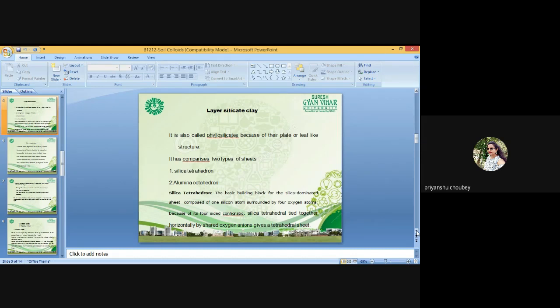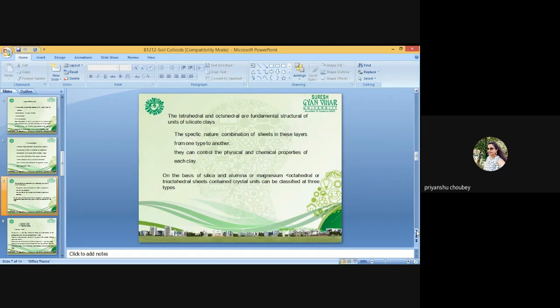So these charges are also neutralized by the equivalent amount of the cations or anions. So depending on the sign of the charge, these cations and anions can be exchanged by other cations and anions, depending on the nature of the exchanging and exchangeable ions.